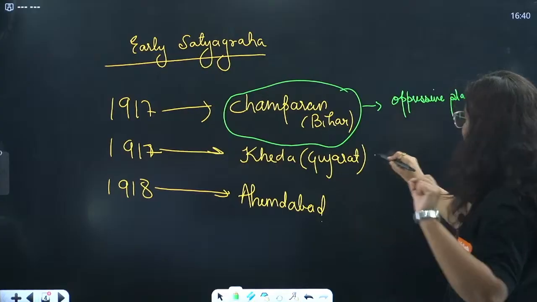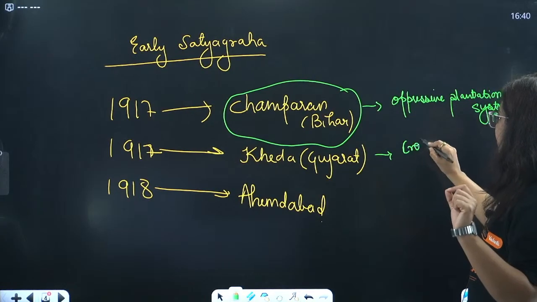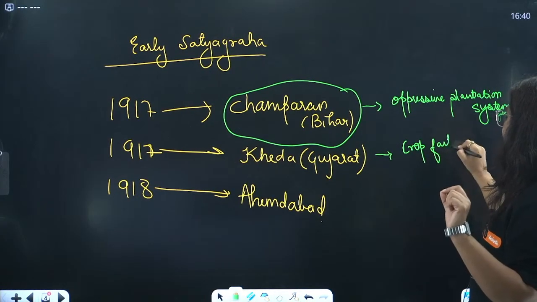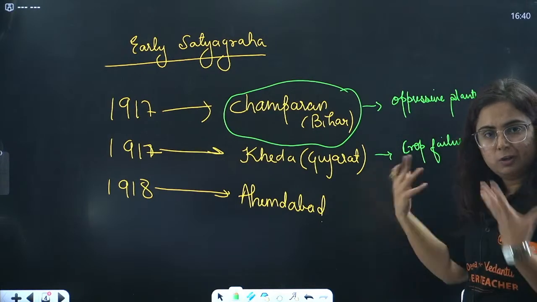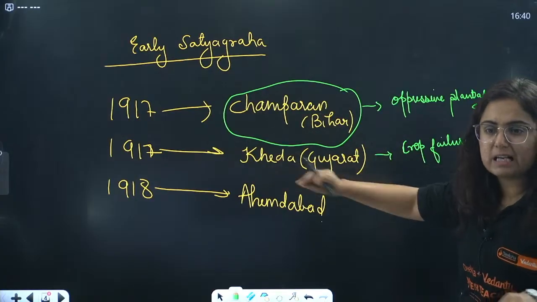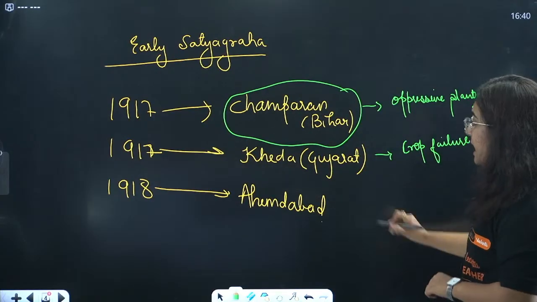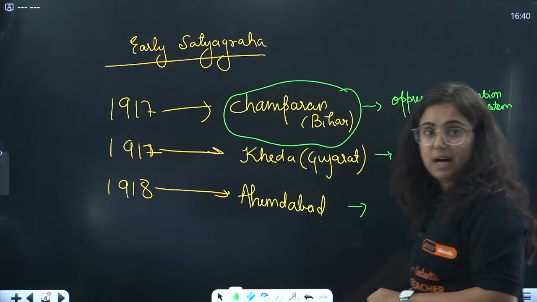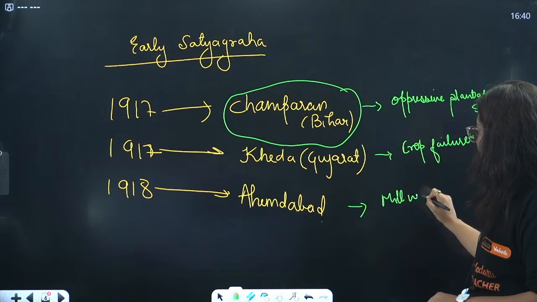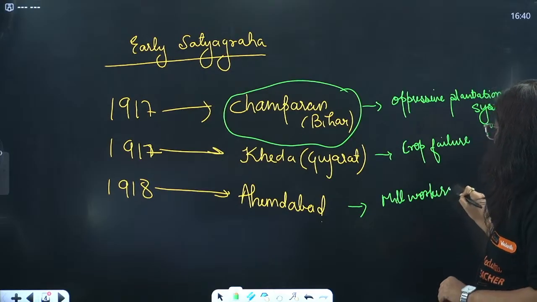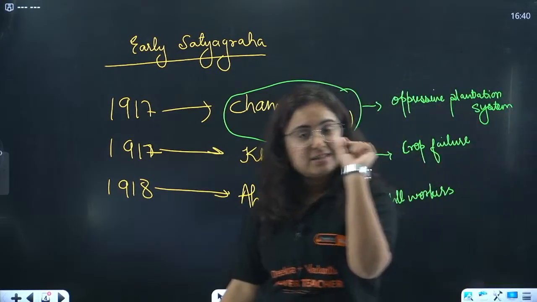Now in Kheda, what happened? Crop failure, and the peasants were demanding revenue relaxation. It was not provided by the Britishers, so Satyagraha was started. If I talk about Ahmedabad, the mill workers organized the Satyagraha against the mill owners.